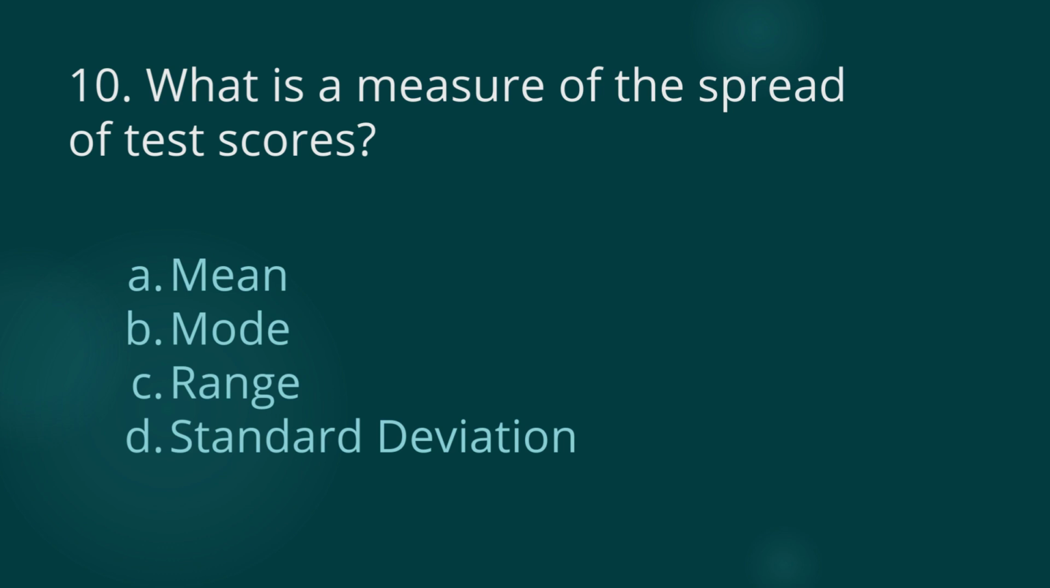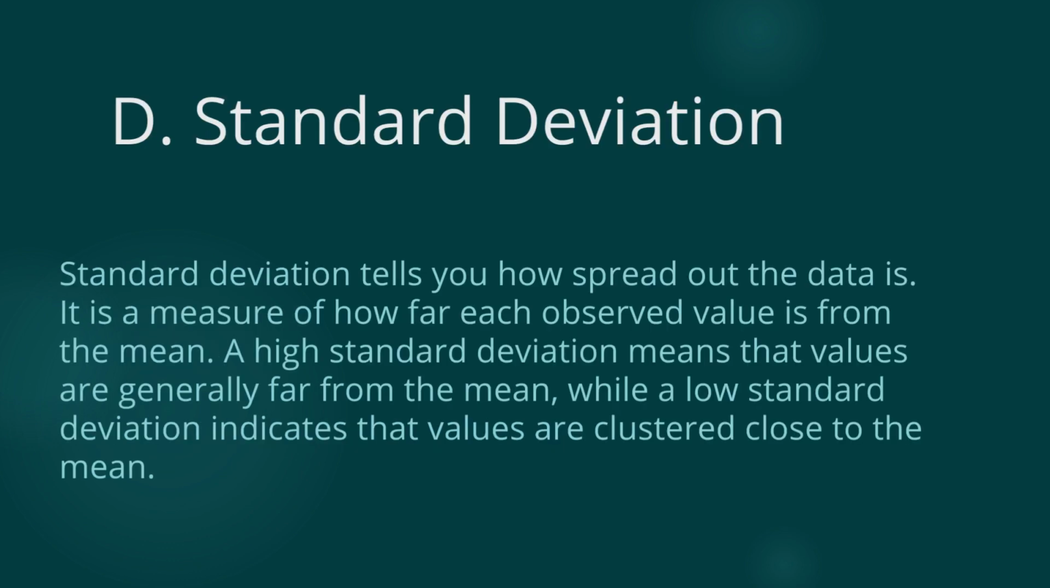What is a measure of the spread of test scores? A. Mean. B. Mode. C. Range. Or D. Standard deviation. The answer is standard deviation. Standard deviation tells you how spread out the data is. It is a measure of how far each observed value is from the mean. A high standard deviation means that values are generally far from the mean, while a low standard deviation indicates that values are clustered close to the mean.